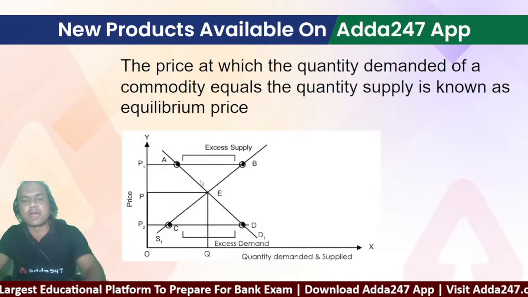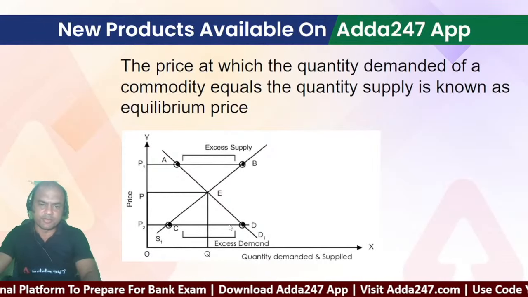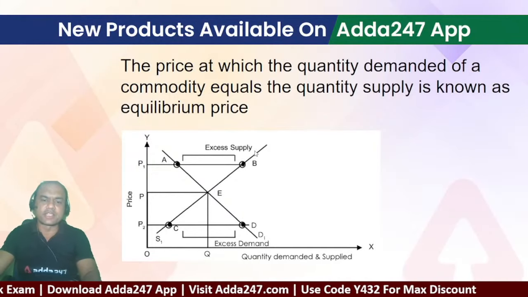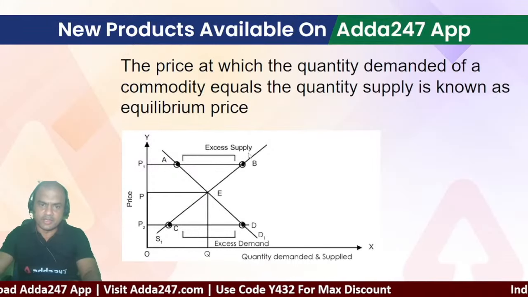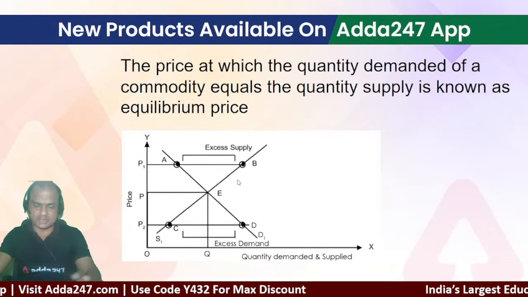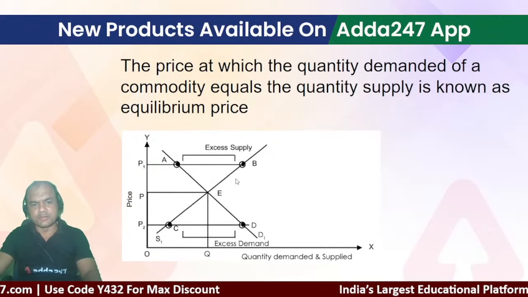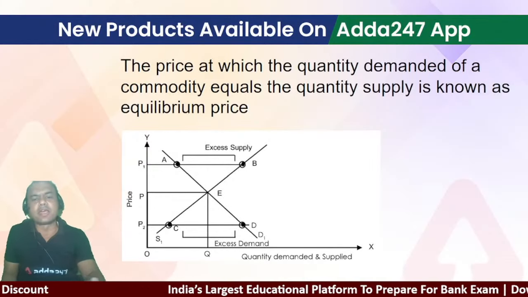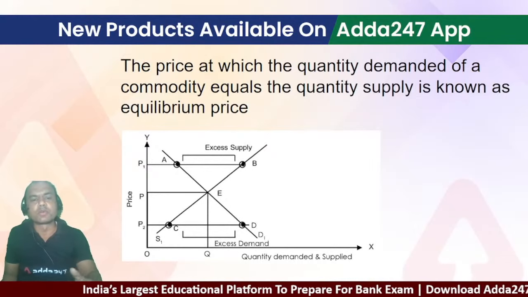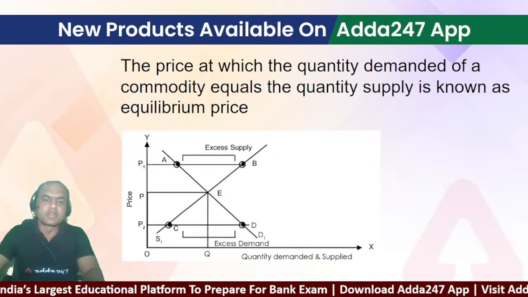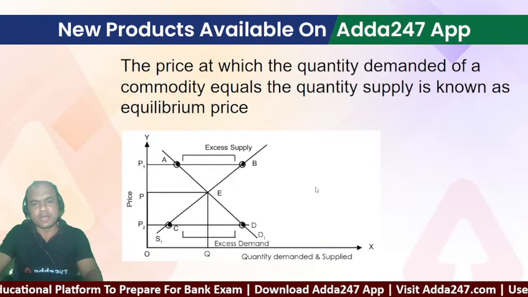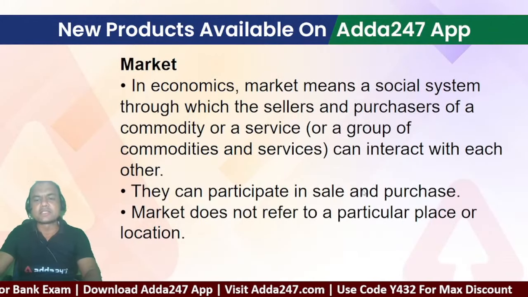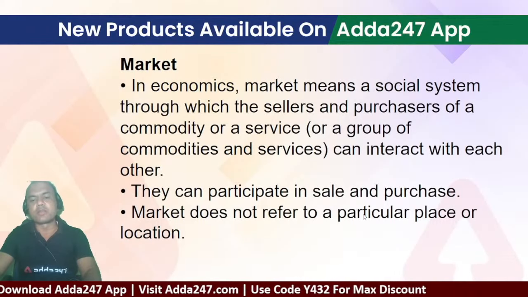Importantly, it is where buyer and supplier interact with each other and are ready on the price. See here, if I am demanding something at some price X and the supplier is ready to sell to me at X plus 10, will the business happen? The business won't happen. Why? Because for business to happen, the supplier and the consumer both have to come to a common point. So that is known as equilibrium or market. The sellers and the buyers interact with each other, then they can participate in sale and purchase, and market does not refer to a particular place.